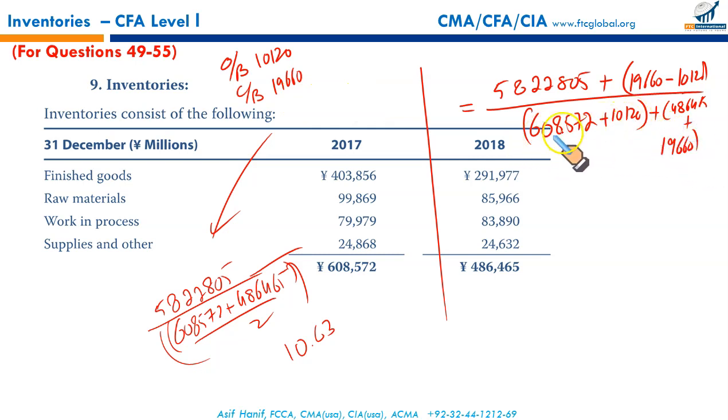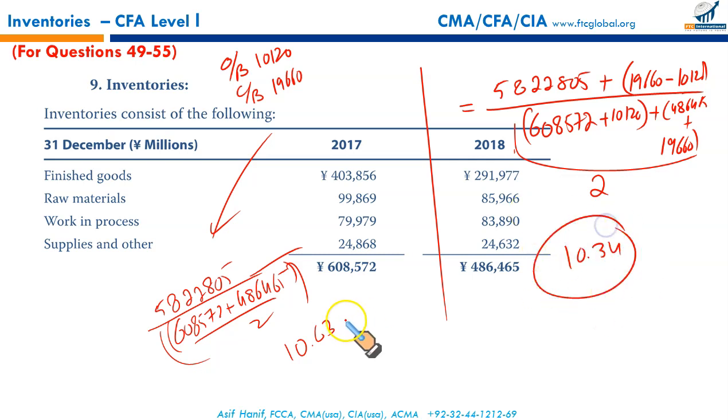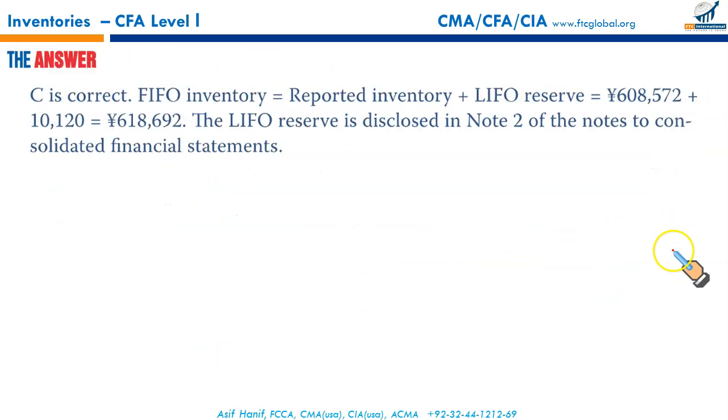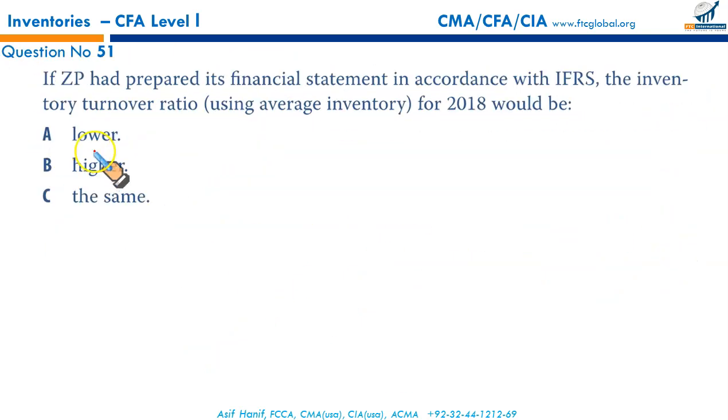So this is now the opening FIFO based and closing FIFO based. Adding these and dividing by 2 will give you the average inventory. Let me pause and put the numbers. It's 10.34, which means your inventory turnover has fallen, and that means our result would be A, lower.